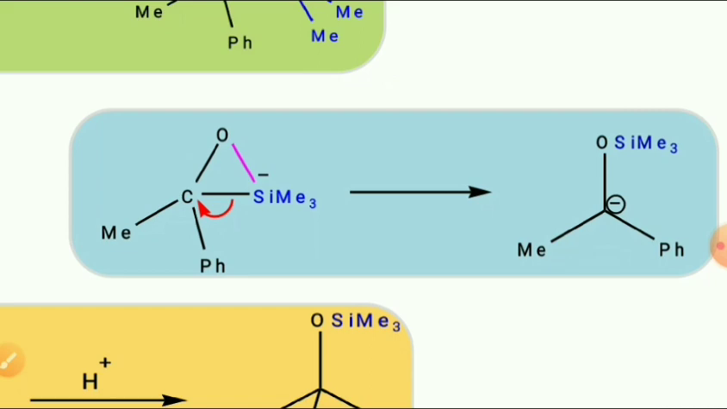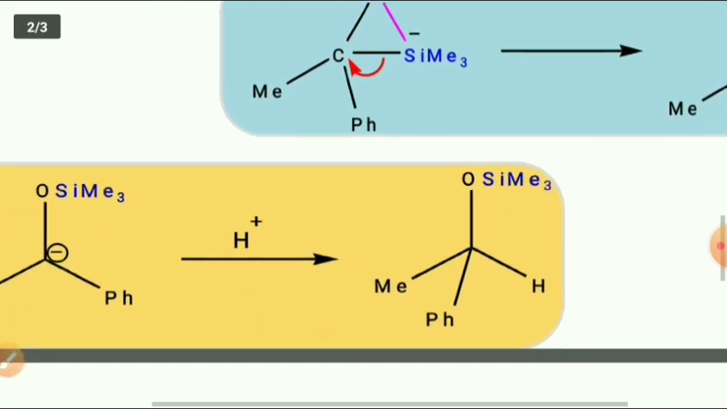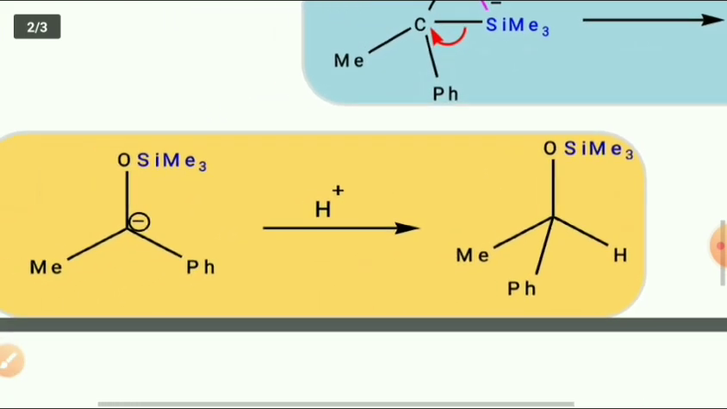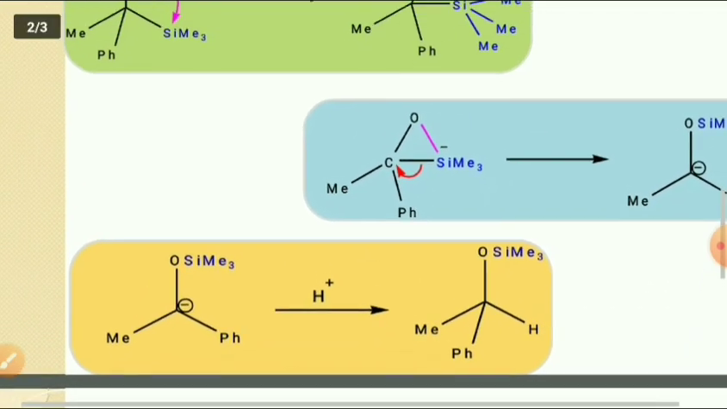This carbanion, on further protonation in the workup, gives the silyl ether. So this is the overall mechanism of a Brook rearrangement.